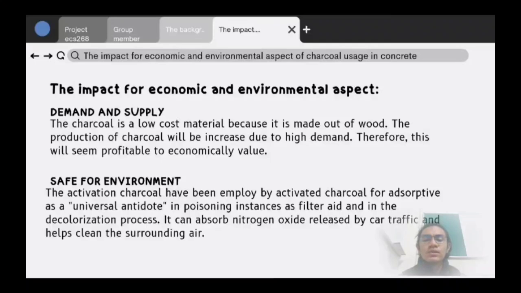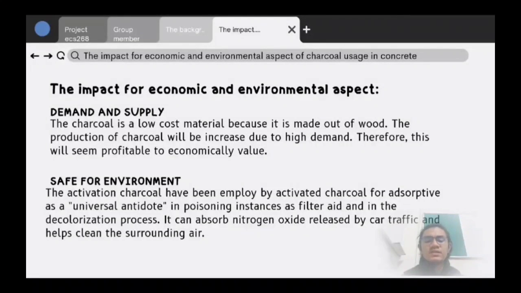And now we will go through the impact for economic and environmental aspects. Firstly is demand and supply. Charcoal is a low-cost material because it is made out of wood. The production of charcoal will be increased due to high demand. Therefore, this will seem profitable economically. The second is safe for environment.